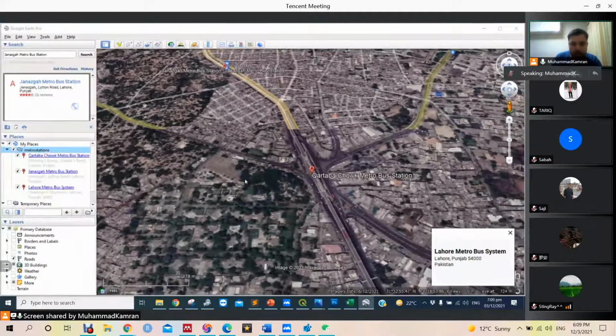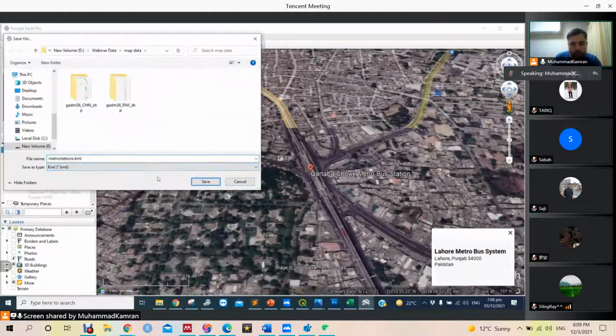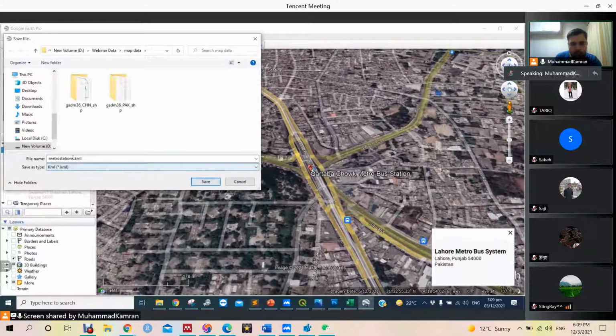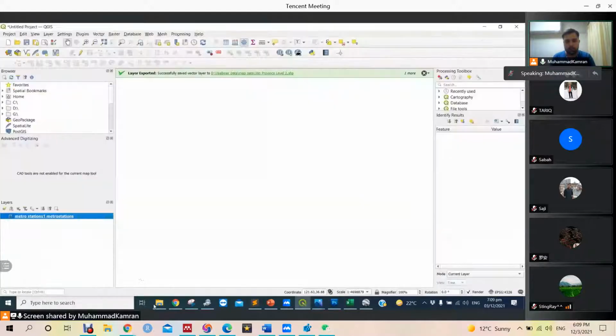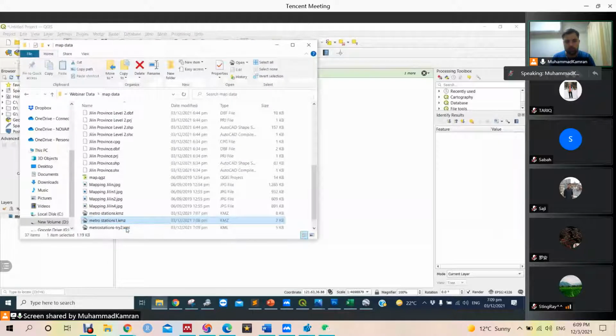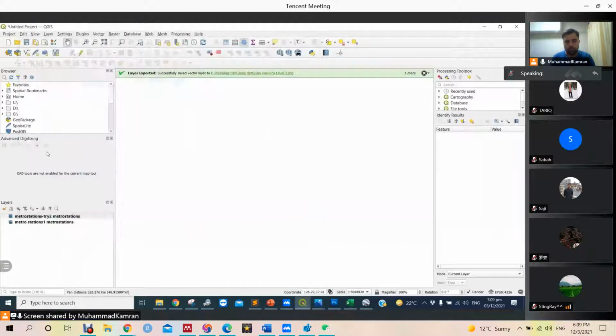Save places as, we usually do like this. Try to save as KML. Maybe the data set is very small, or it should be point data, not like this.